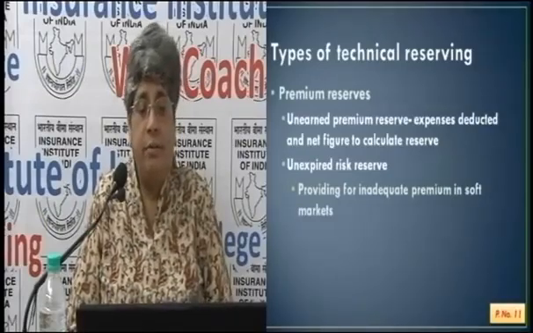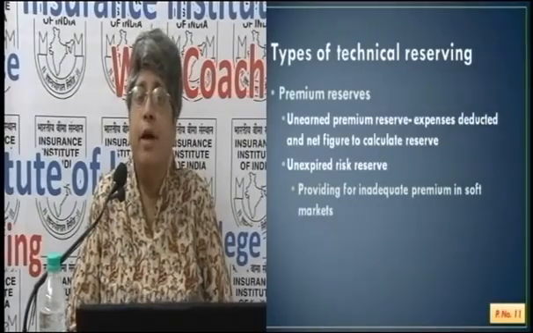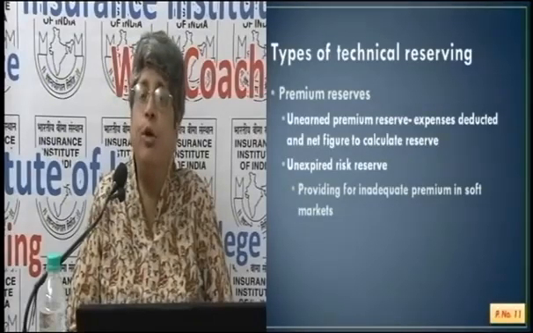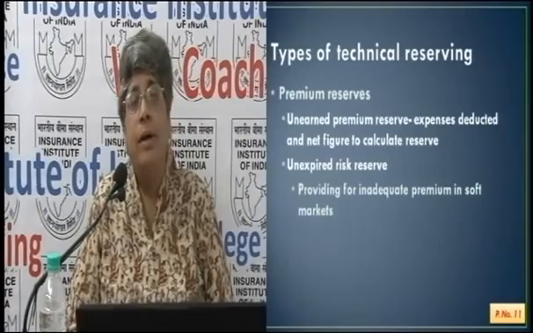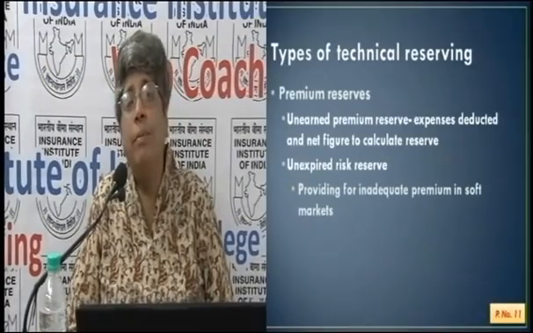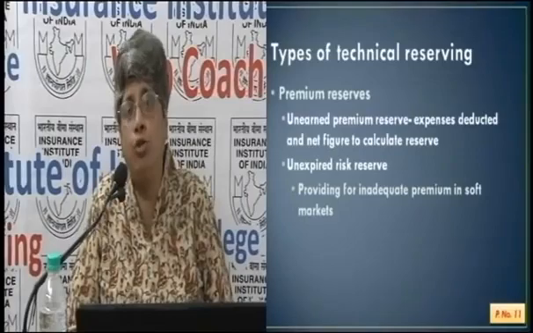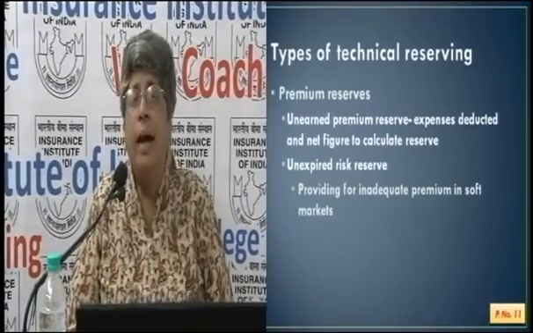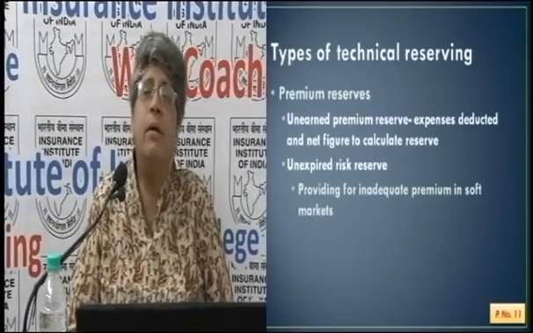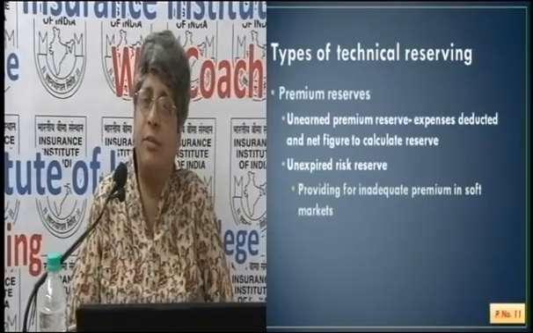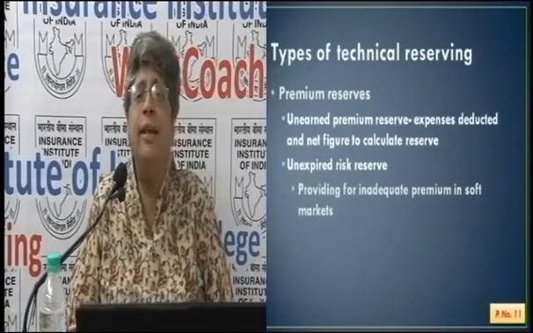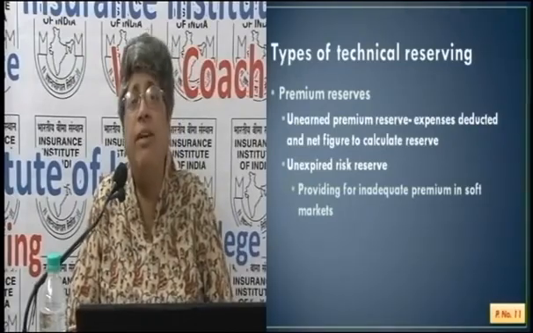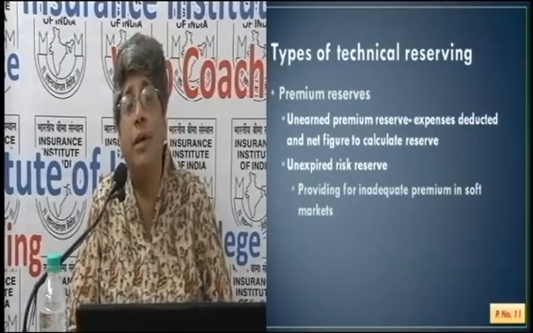Unexpired risk reserve. Now this practice has been discontinued in most insurance companies. What would happen was, an insurance company would make a provision for a loss. And because it was a soft market and premium rates had gone down, they would provide less and say, we will see if it happens. If the risk or loss takes place, we will see.